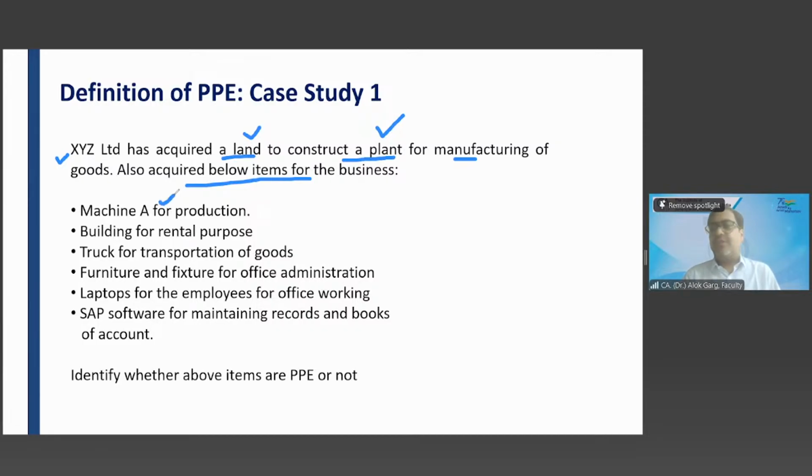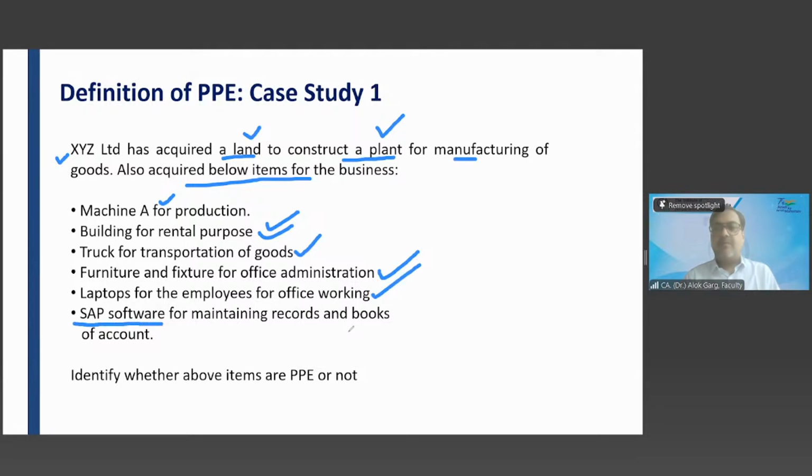Machine A for production. Now, they have also acquired the below items for the business. Machine A for the production. Is it PPE? Yes, PPE, because it's a tangible asset. Building used for production. Building for rental purpose. Is it PPE? No, sir. Investment property. Truck for transportation of goods. Yes, PPE. Furniture and fixtures for office administration. PPE. Laptop for the employees for office working. Yes, PPE. SAP software for maintaining records and books of accounts.